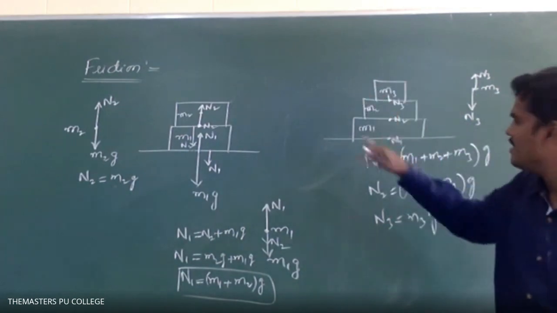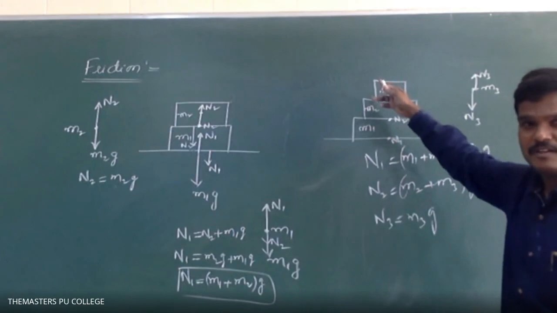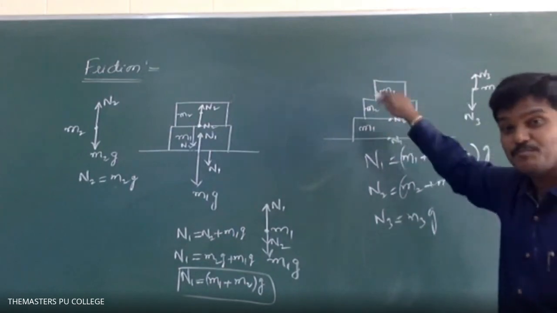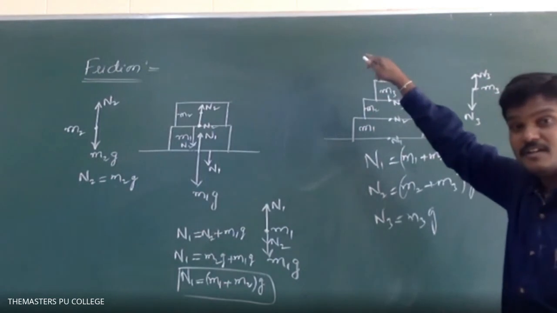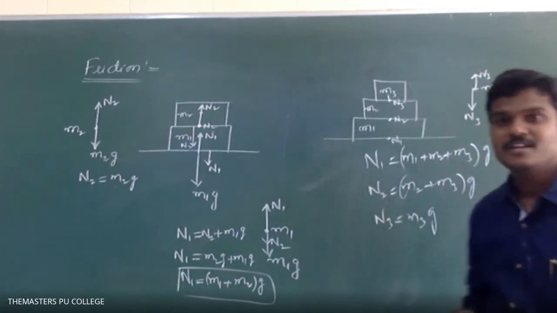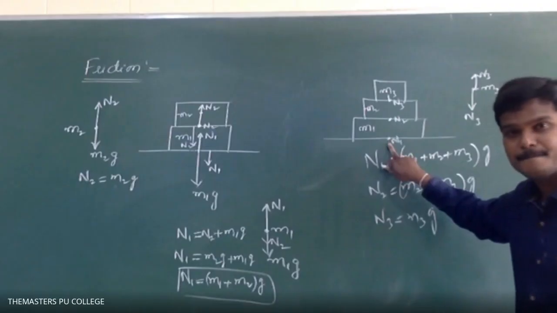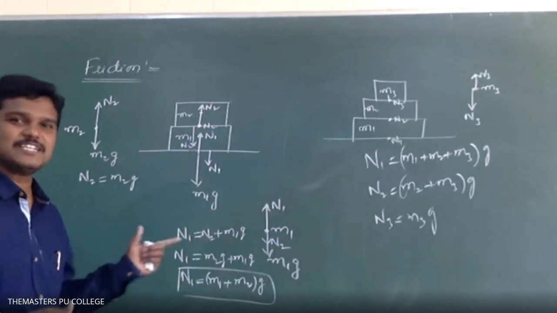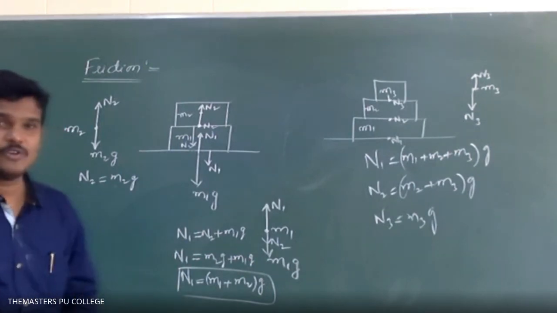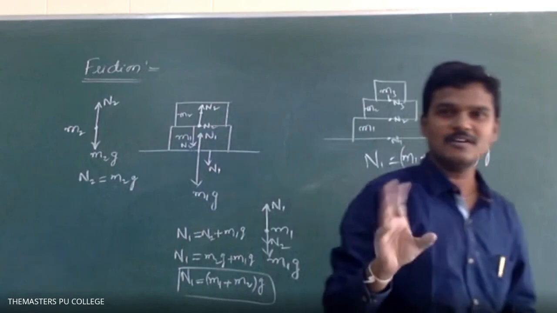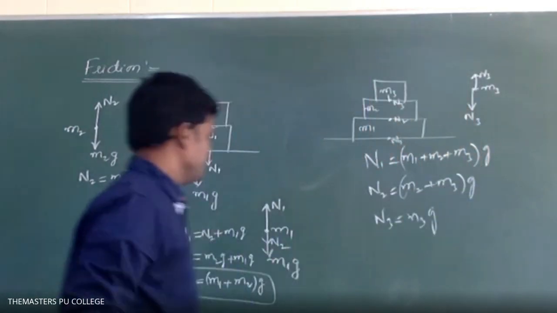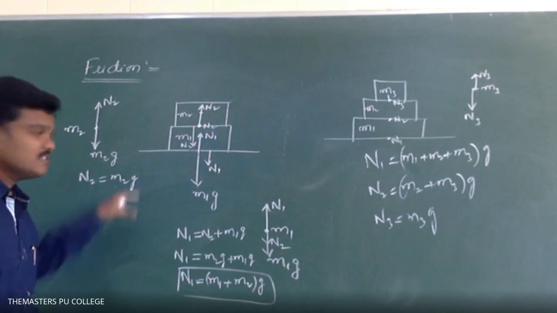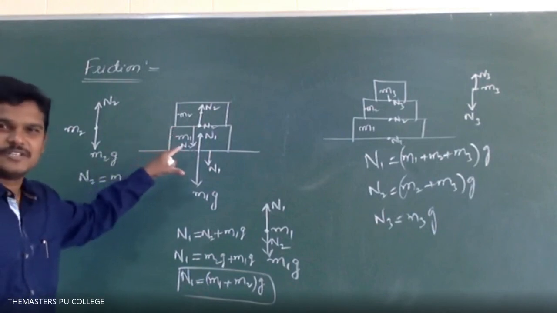If 4 blocks are there, N1, N2, N3, N4. What is N4 for 4 blocks? M1, M2, M3, M4. N4 is M4G. N1 is M1 plus M2 plus M3 plus M4 into G. Okay, so this is the basic idea. If a block is placed on an inclined plane, you know how to resolve the components. Are you getting this idea at least? Don't feel it is complicated. Nothing is complicated.